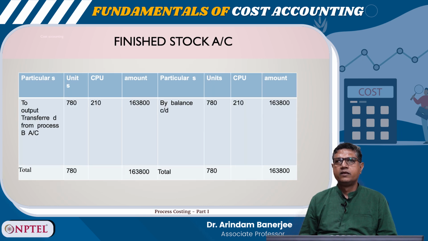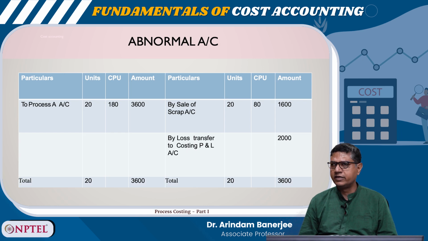So, we can create an abnormal loss account, that is to process account 20 units, right. Amount is 3,600. By sale of scrap you got 1,600. So, loss transferred to costing P&L, it is 2,000.